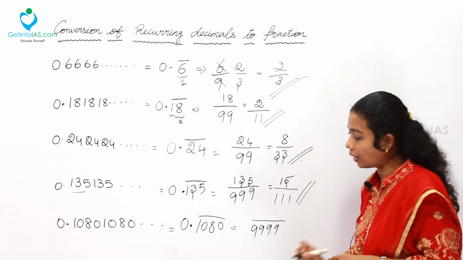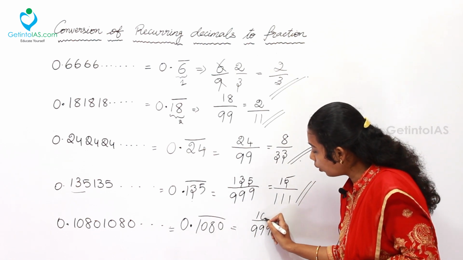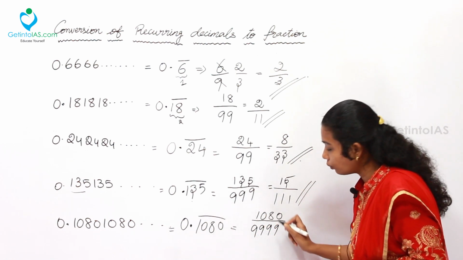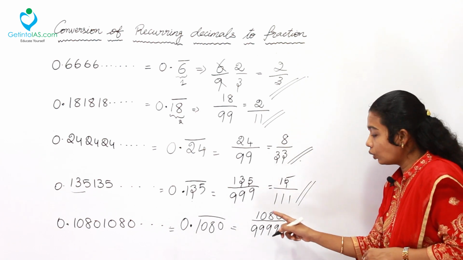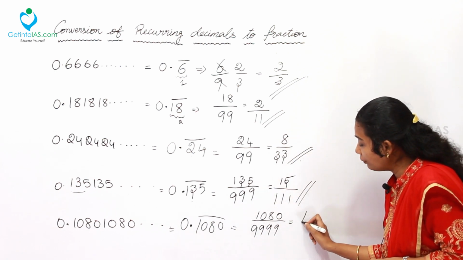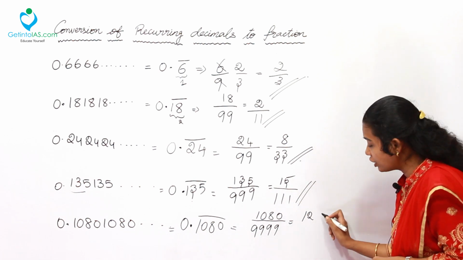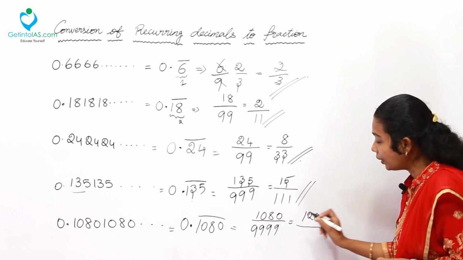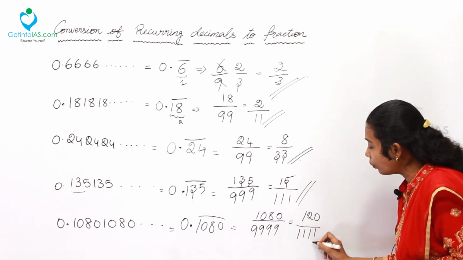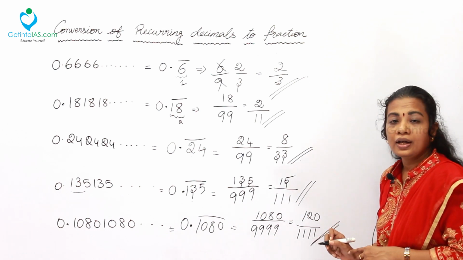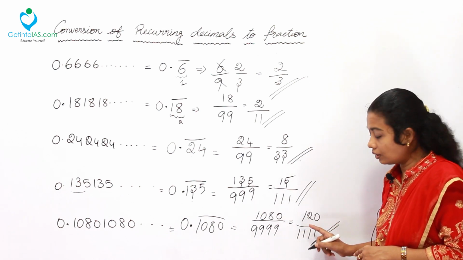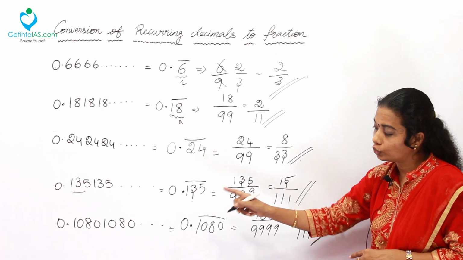In the numerator part I am going to take only 1080. Now you can cancel with 9, that is 12 times 9 is 108 and 0 is added, 120, divided by 1111. That is 120 by 1111, the fraction value which is equivalent to 0.1080 recurring.